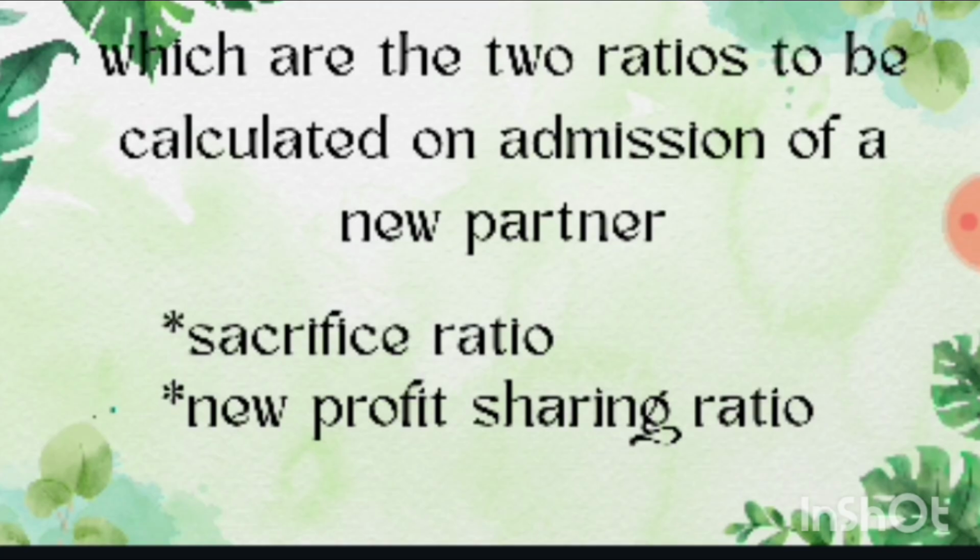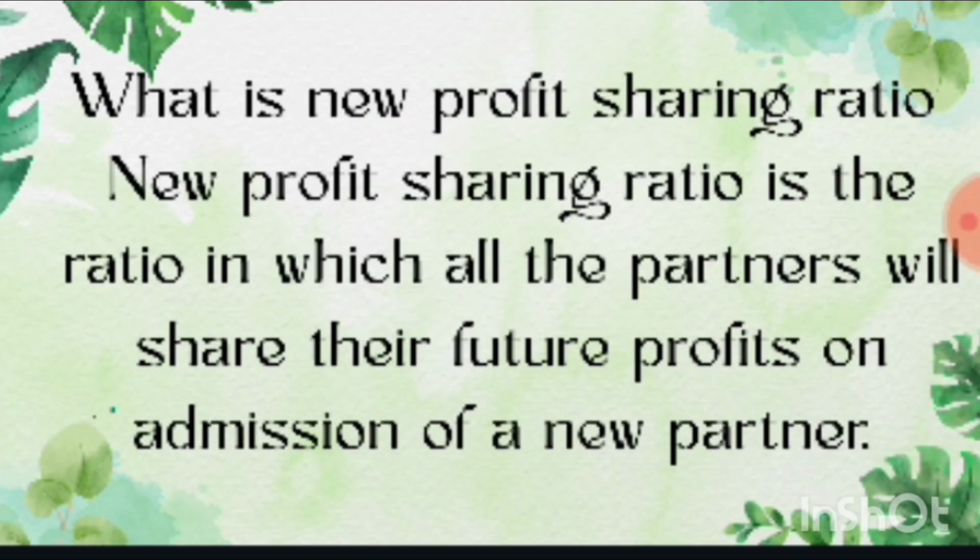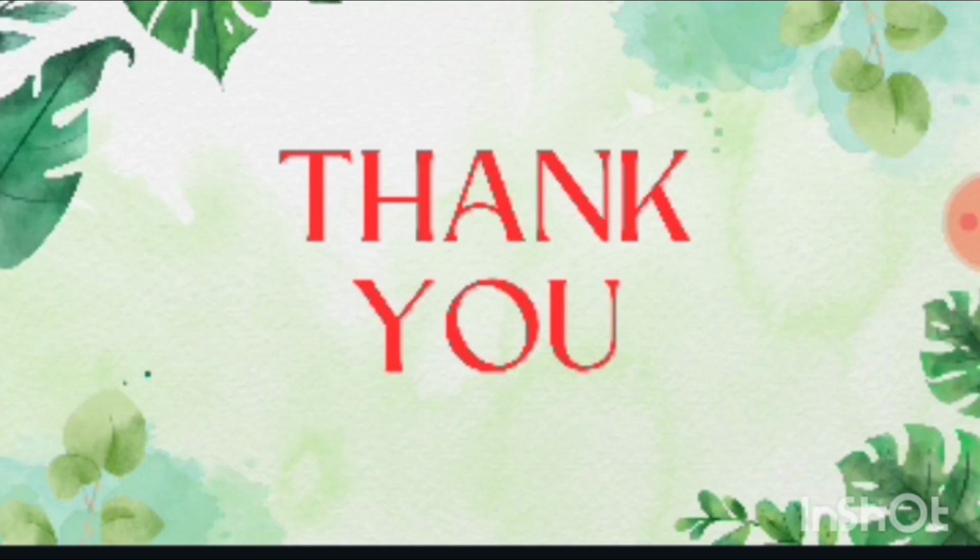Which are the two ratios that have to be calculated on admission of new partner? Two ratios are sacrifice ratio as well as new profit sharing ratio. What is new profit sharing ratio? New profit sharing ratio is the ratio in which all partners will share their future profits on admission of new partner. So it is very important to calculate sacrifice ratio as well as new profit sharing ratio. So new profit sharing ratio is the ratio in which all partners as well as new partner will share their future profit. Thank you.